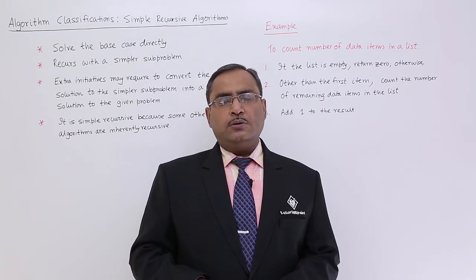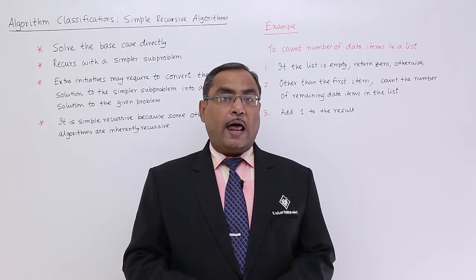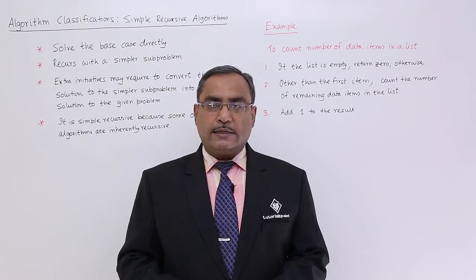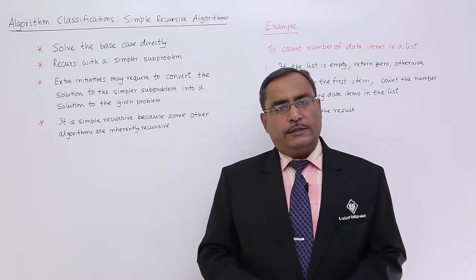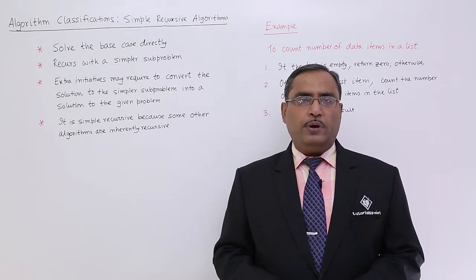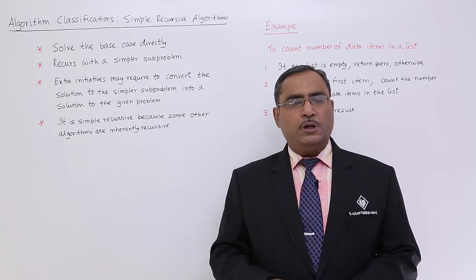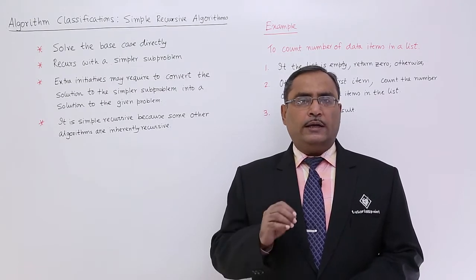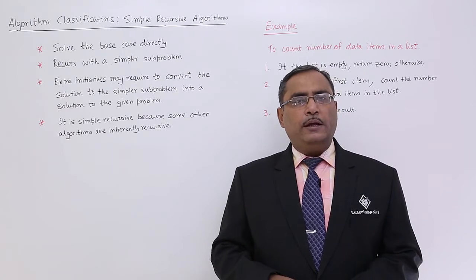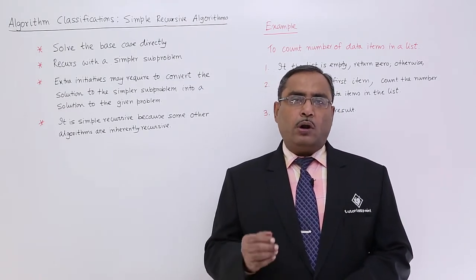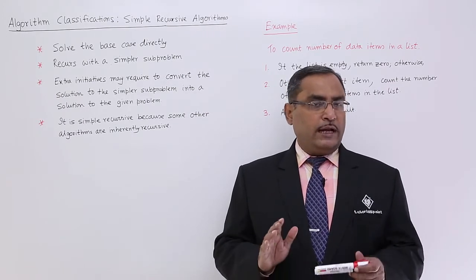In this particular session, we are discussing the first category, whatever we have mentioned in the algorithm classifications, and that is the simple recursive algorithms. We know the recursion. In case of recursion, the recursive algorithm will have a base case. That means for certain situations, for certain inputs, outputs are known to us, where the algorithm will terminate. And then in the next part, we will be having a recursive call, which will be calling the function itself either directly or indirectly. Okay, so that is our recursion.